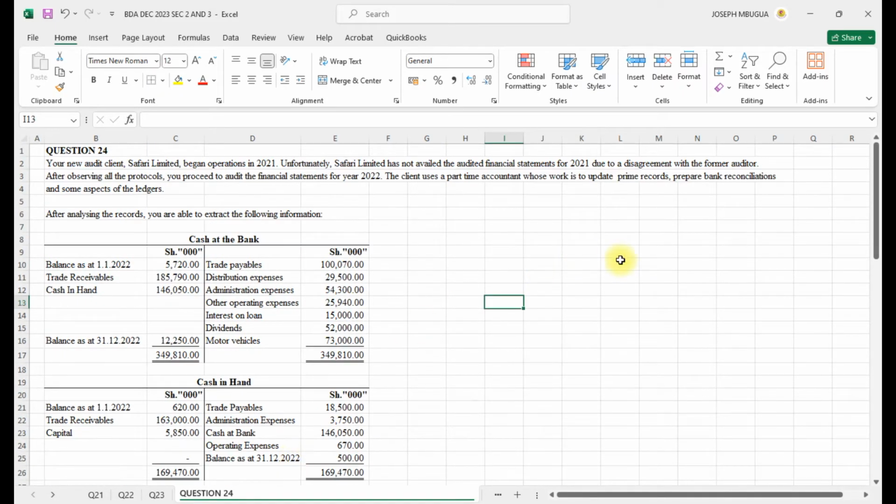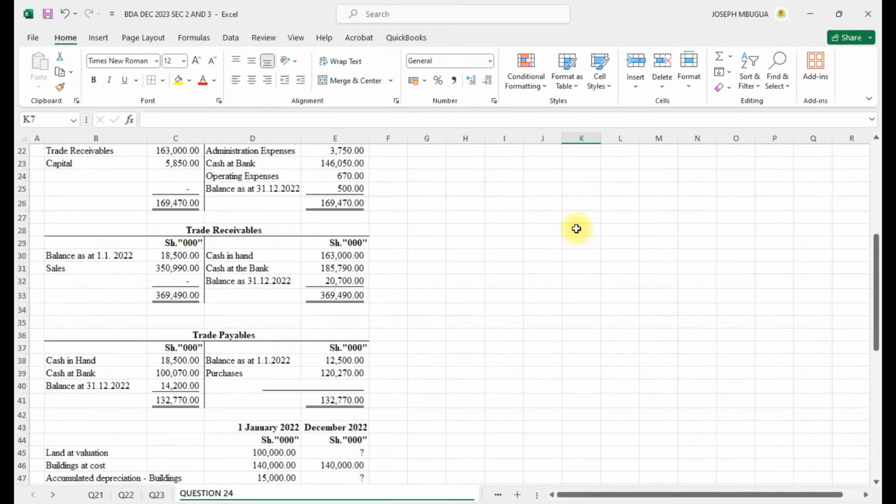and I will do it here. So my audit schedule, and we shall start with the opening trial balance.